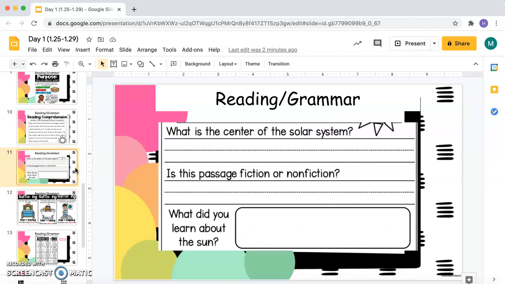All right, so after reading that, what is the center of the solar system? You're going to type it in this box. Is this passage fiction or nonfiction? And then in this box, you're going to type what you learned about the sun.